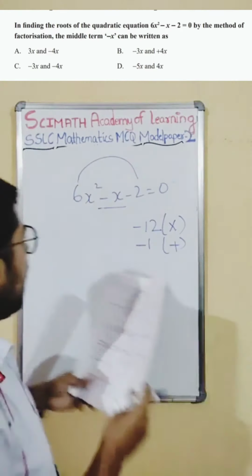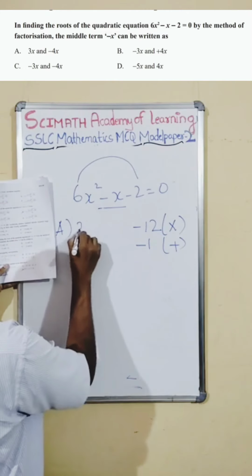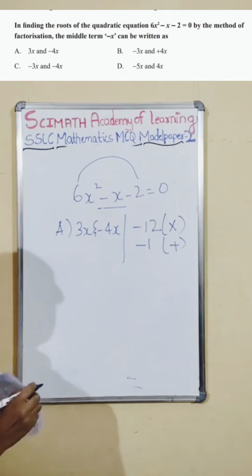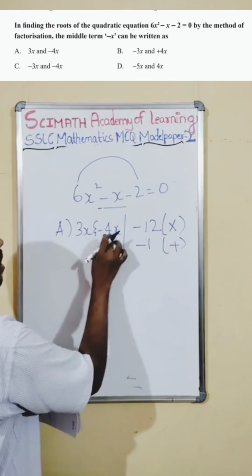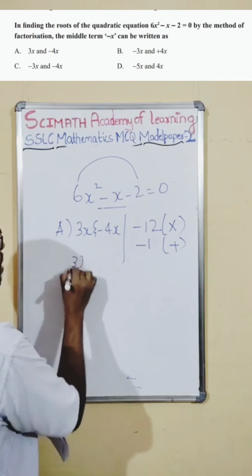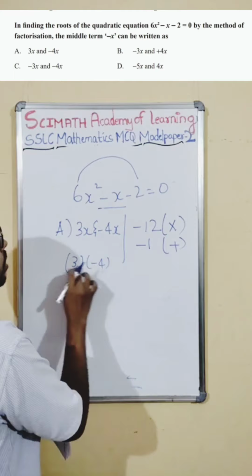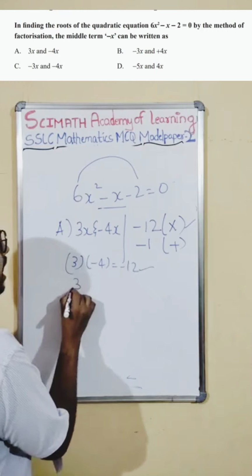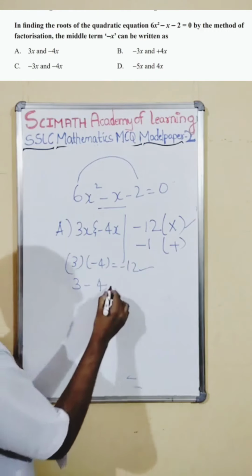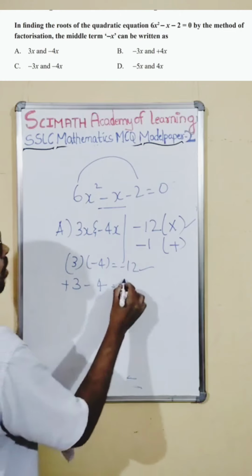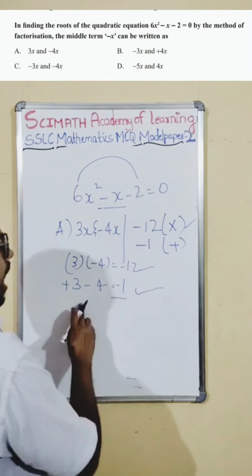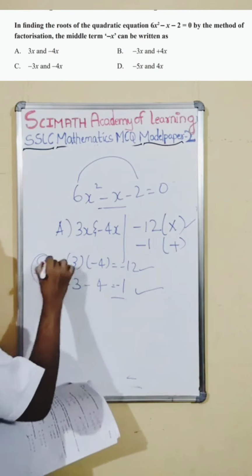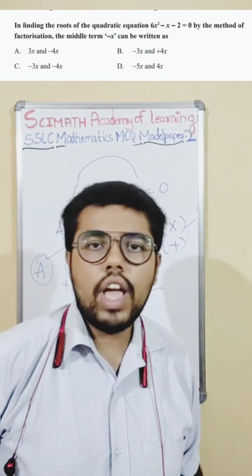If you see your options here, I will put the options here. Option A says 3x and minus 4x. See now, I am taking the first option. Multiplying just the numbers, 3 and minus 4: 4 3s are 12, and with the minus sign it is minus 12. It is satisfying. Then when I add 3 and minus 4, with opposite signs you subtract and take the sign of the greater number, which is minus 1. So when I add I get minus 1, and when I multiply I get minus 12. Therefore option A itself is the right one. No need to go to the next option. I hope you understand this.